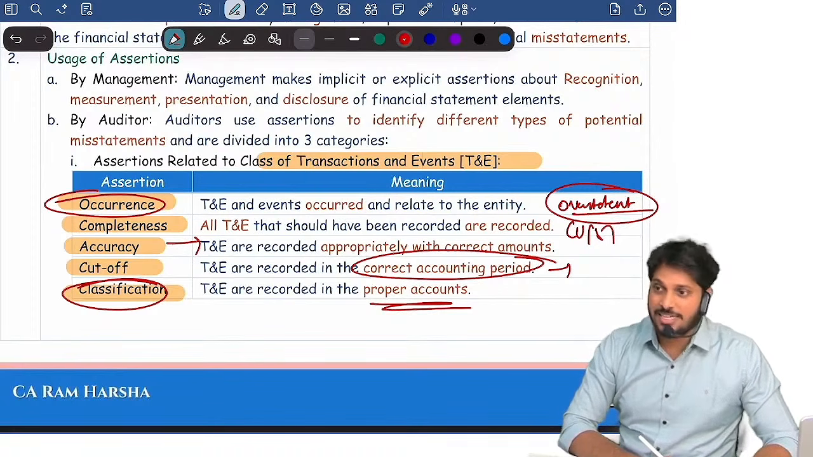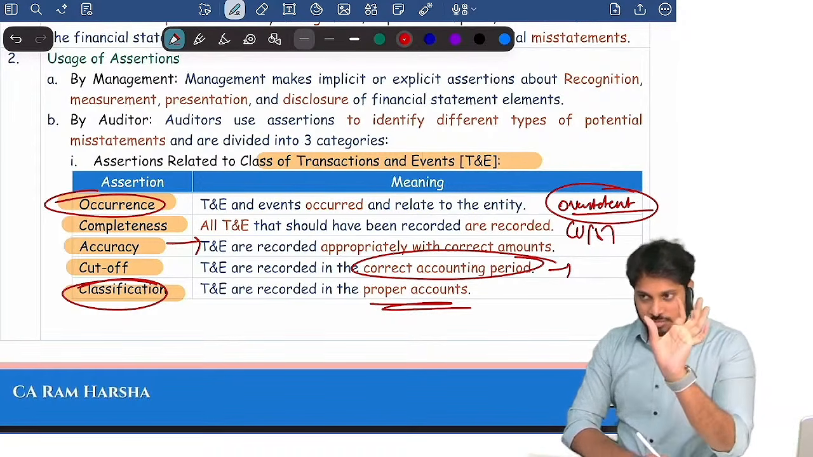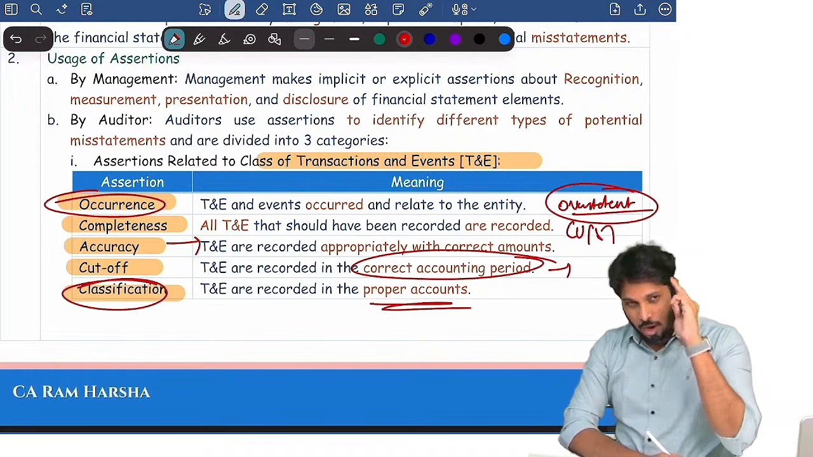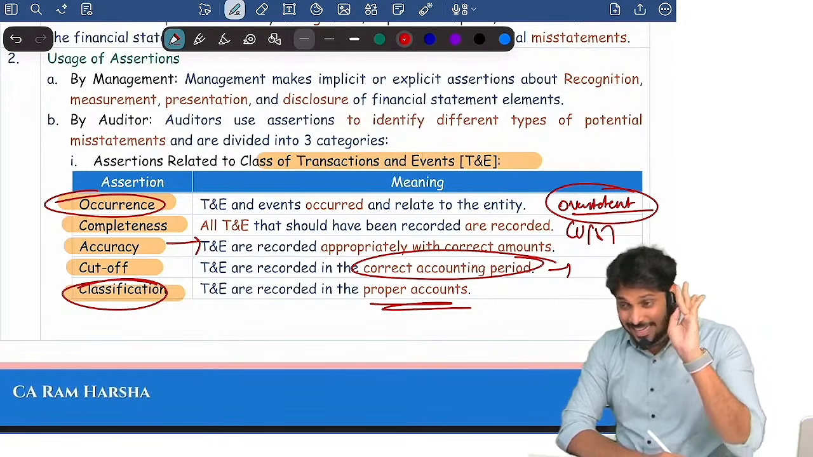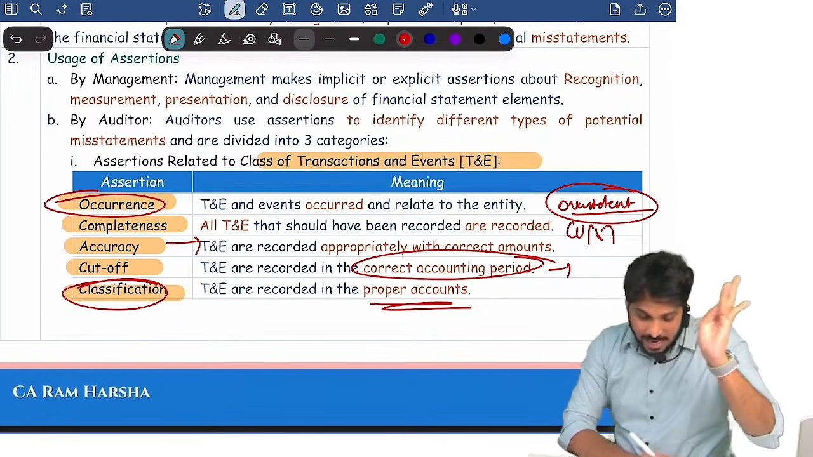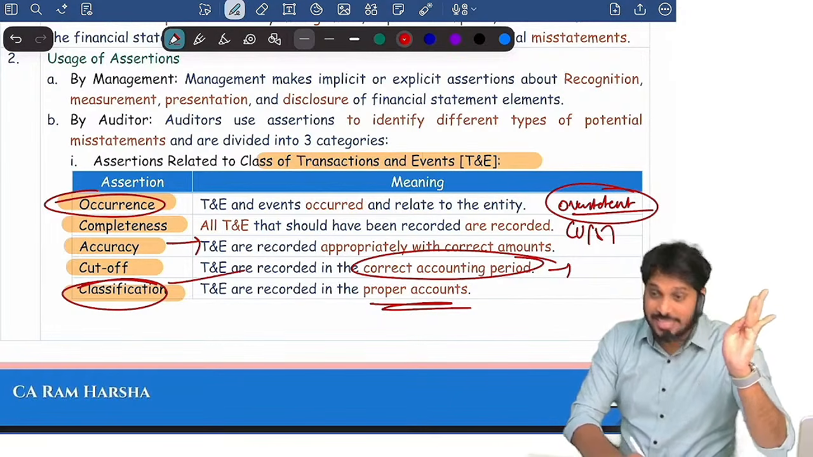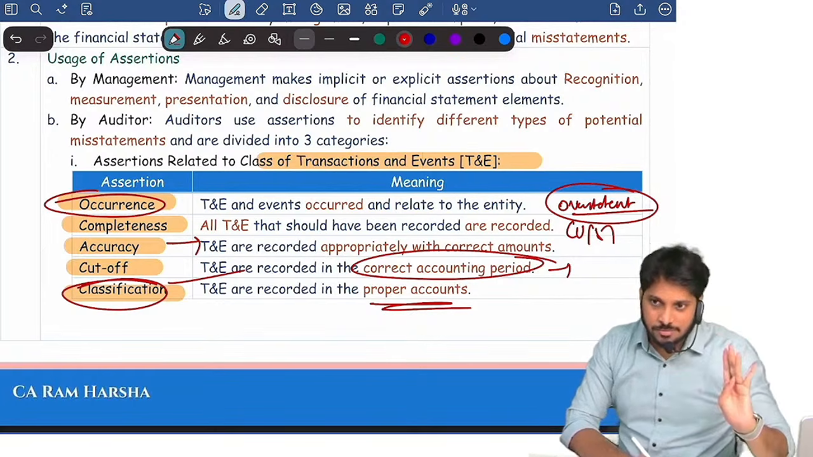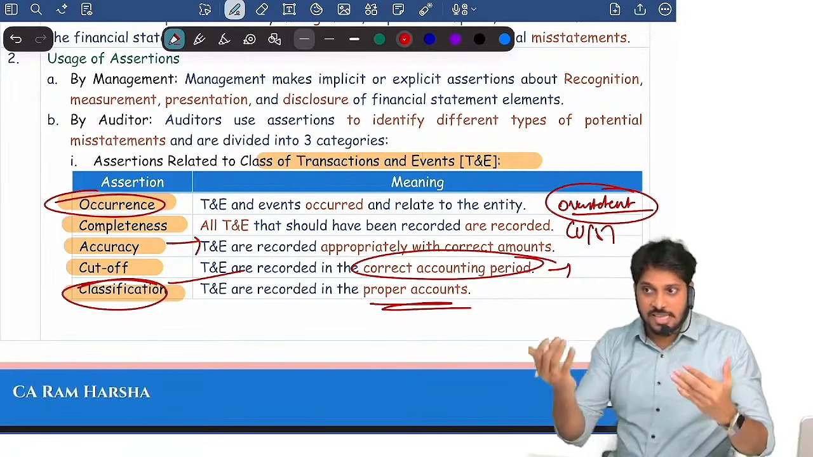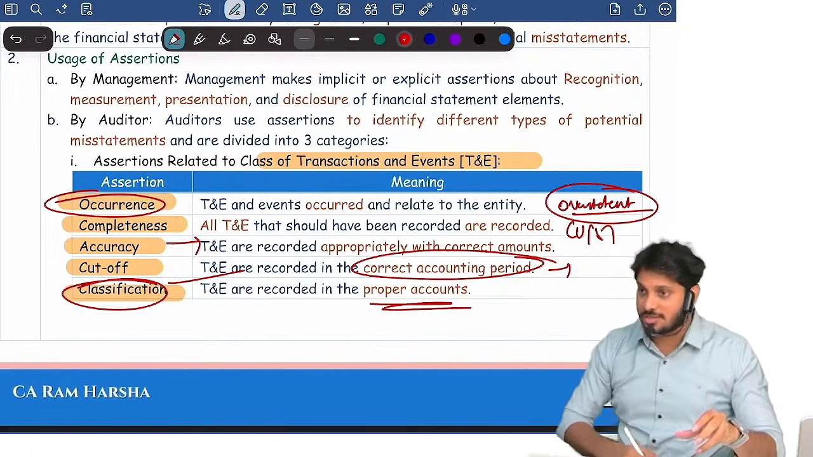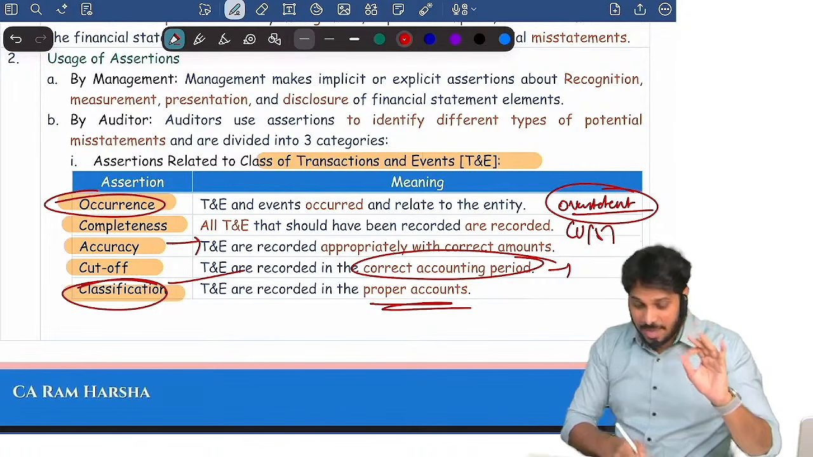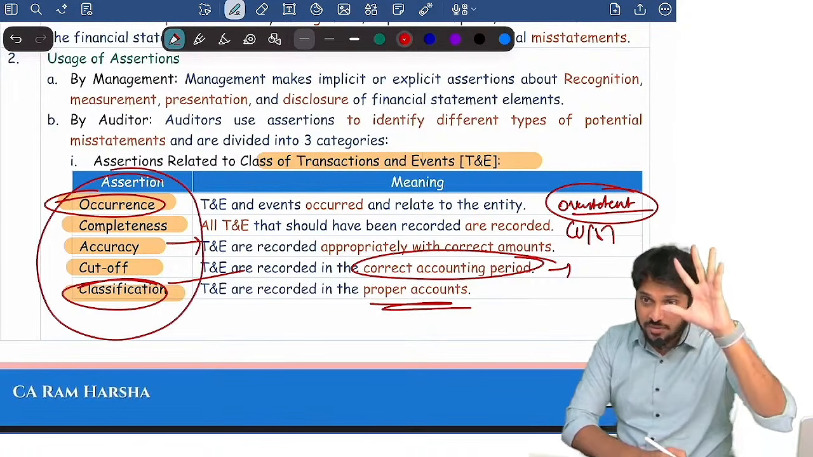In a P&L item, purchases they show, did it really happen? Are all purchases accounted? Is it accounted at the right amount? Is it correctly classified under purchases? And is it accounted in the right accounting period? All these points I should check. Sales, all these 5 points I should check. Employee benefit expense, all these points I should check. So for transactions and balances, auditor has to obtain evidence for these 5 assertions.